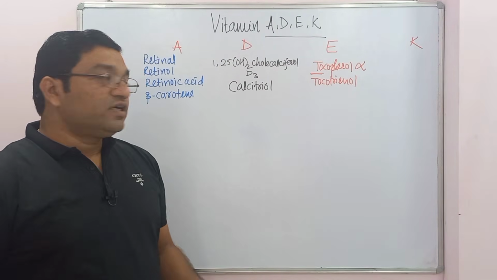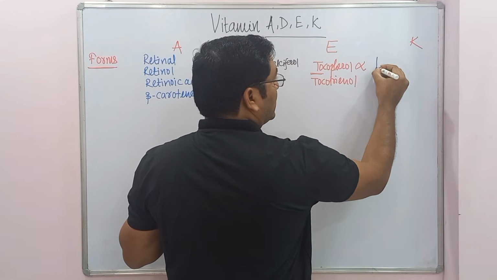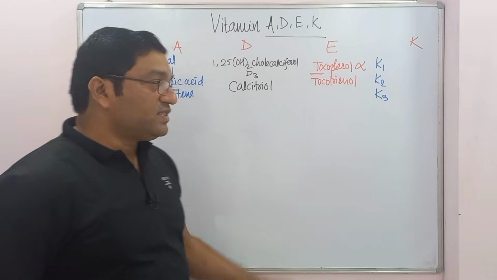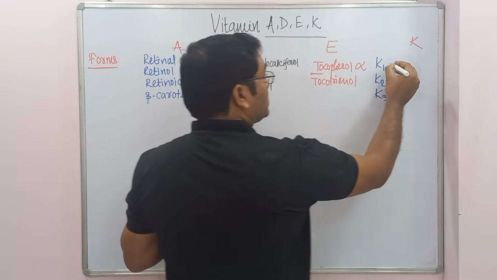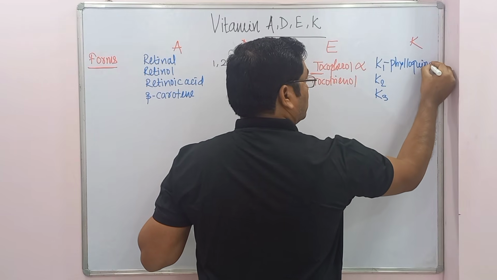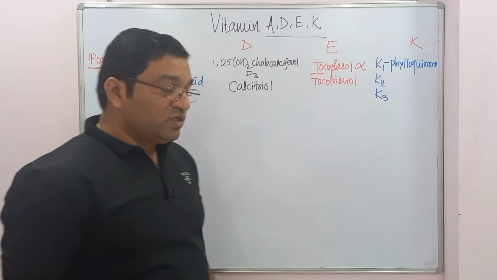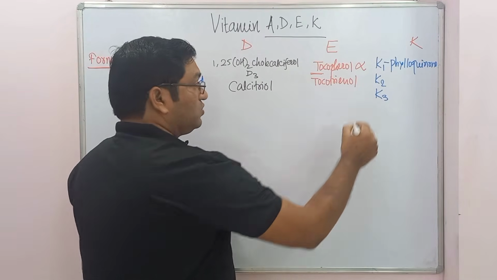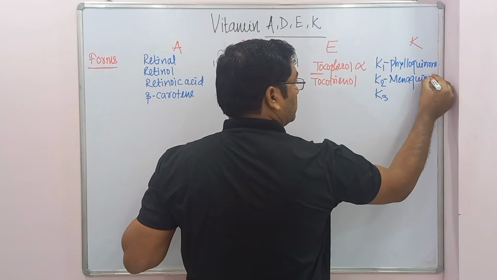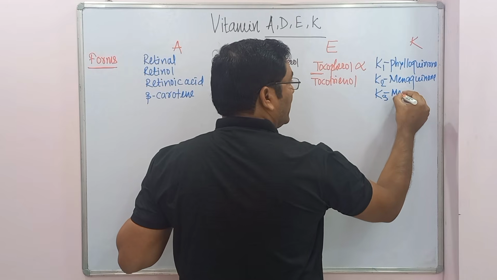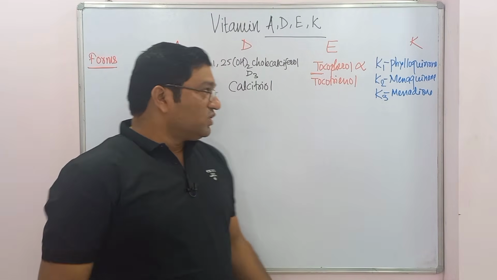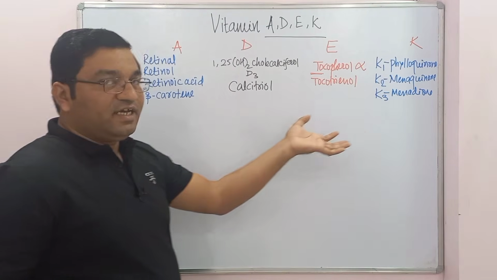Vitamin K includes 3 important forms, that is K1, K2 and K3. K1 is present in vegetable sources. It is known as phylloquinone. These are naphthoquinone derivatives with isoprenoid chains. K2 is menaquinone, and K3 is the synthetic form, menadione. It is a synthetic water soluble form. So these are the different forms of A, D, E and K.